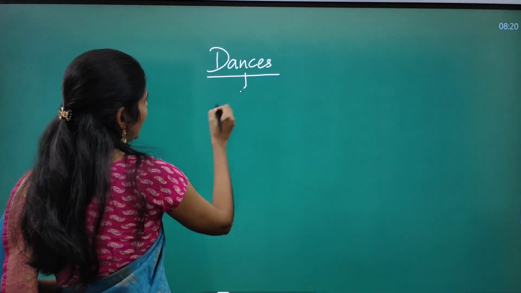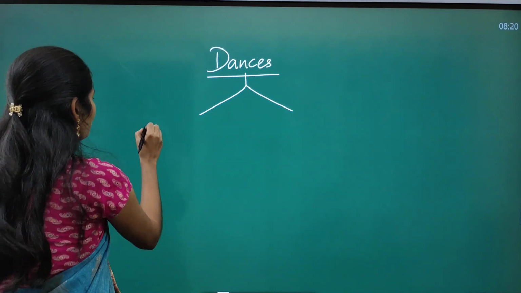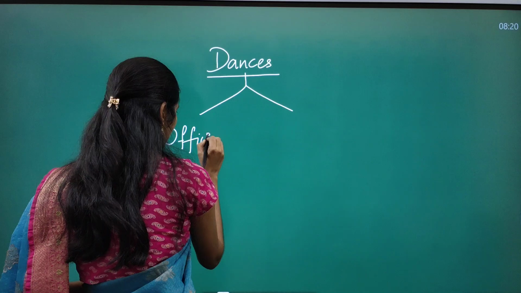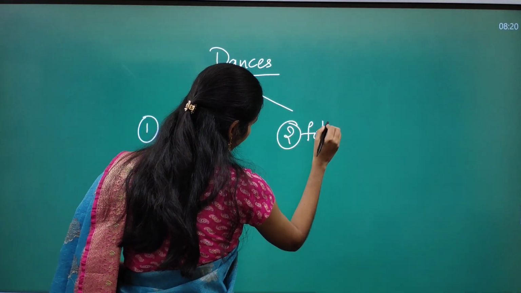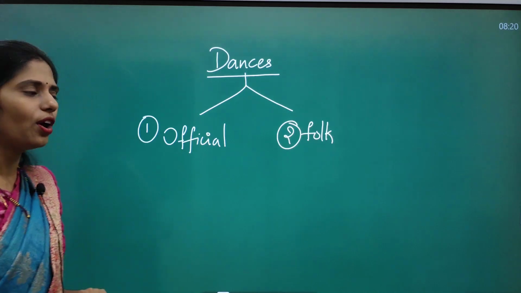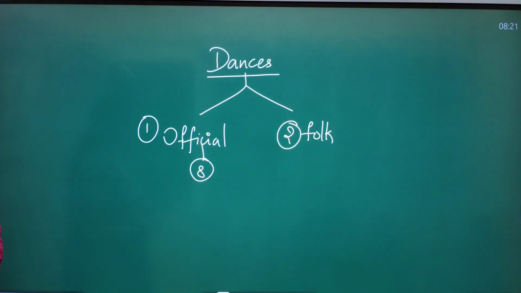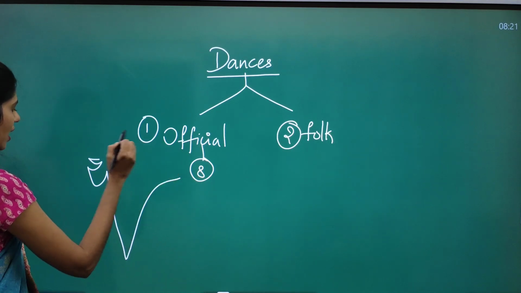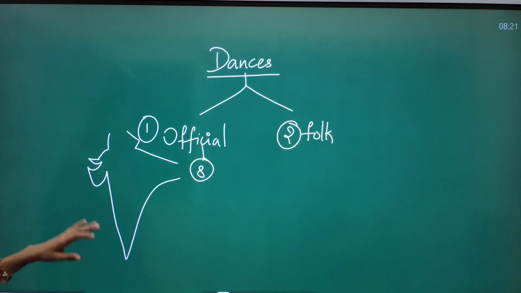So in these dances we are studying two types of dance forms. The first one is our official dances and the next one is our folk dances. There are 8 official dances. One sincere request here is to draw an India map or take an India map and find the location of these 8 official dances on the map.